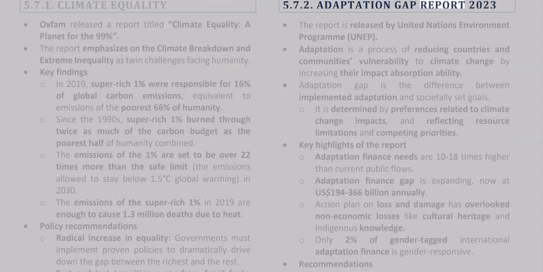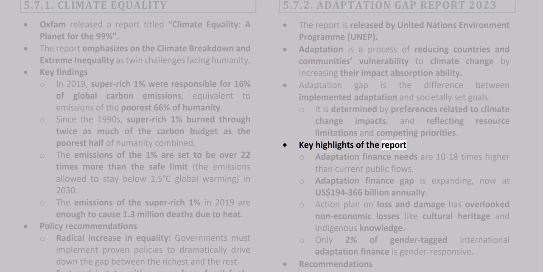5.7.2 Adaptation Gap Report 2023. The report is released by the United Nations Environment Programme, UNEP. Adaptation is a process of reducing countries' and communities' vulnerability to climate change by increasing their impact absorption ability. Adaptation gap is the difference between implemented adaptation and societally set goals. It is determined by preferences related to climate change impacts and reflecting resource limitations and competing priorities.